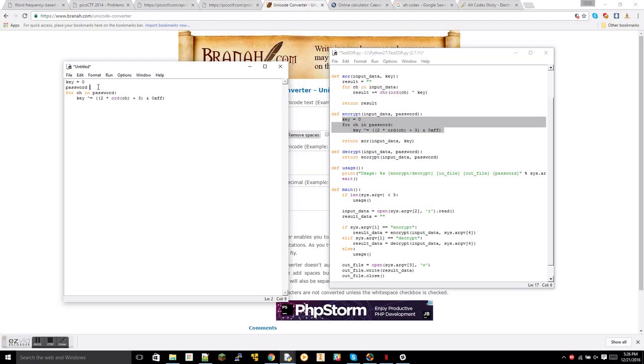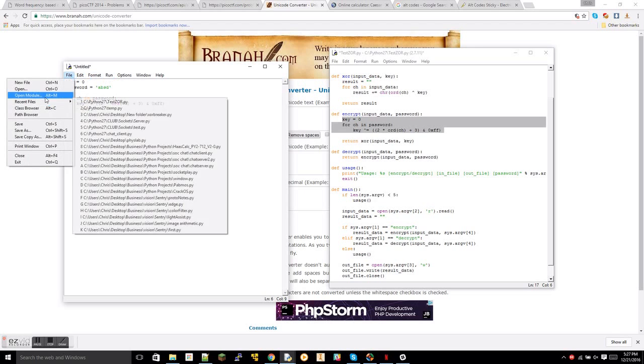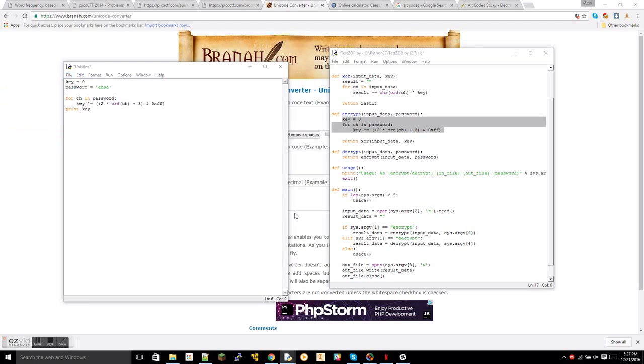Now we're going to say password is equal to ABCD. Then we're going to say print key. Oh, whoops. What am I doing? So let's go ahead and save that.